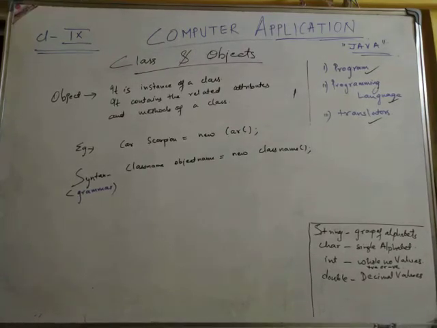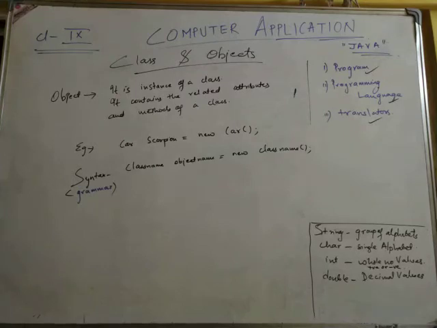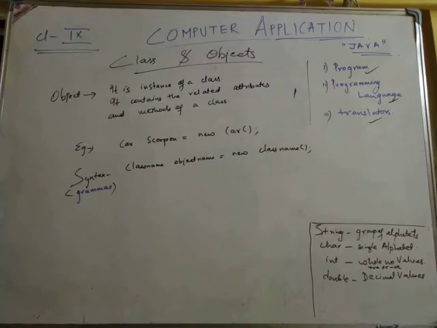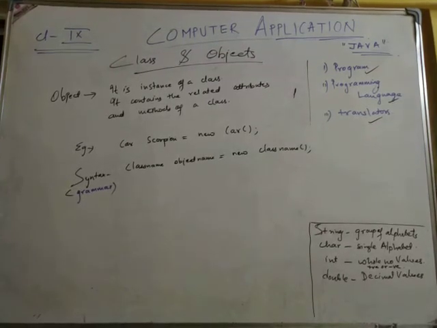So it will have some specific values. With the help of the class car, we make an object Scorpio with the related attributes and methods. The other name for attributes is data, and the other name for methods is functions.